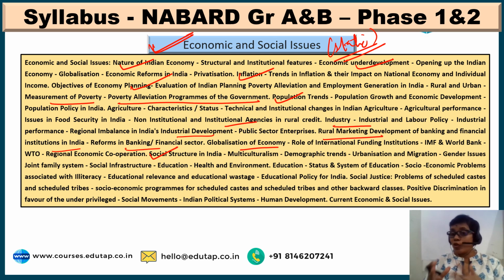And next is social justice, what the problems related to positive discrimination are, what it is exactly, and what the various socio-economic programs are that have been developed for the upliftment of underprivileged communities like SCs and STs and other backward classes. And then what the various social movements are that have taken place in the Indian political system, and a little part of human development, and whatever is included under economic and social issues. Now friends, this as such is the static syllabus part.